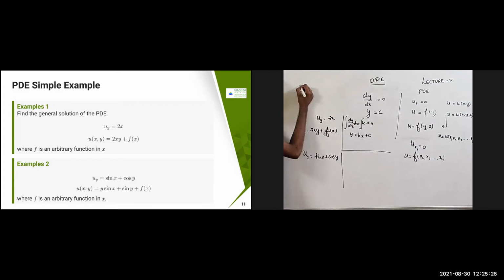Same way here, uy equal to 2x is there. So we are going to integrate with respect to y because this is dy. Of course, I can't put it this way, but this is the way I'm comparing. Uy equal to dy, and this way you are going to put 2x plus dy plus some constant. Now u is going to become 2xy, because this is with respect to y, so x is constant. 2xy plus some constant is going to come. But this is not an ODE problem, it is a PDE problem. So here, instead of a constant, you are going to get a function of x because you integrate with respect to y. Therefore, I can put some function of x. That's what I'm obtaining here.